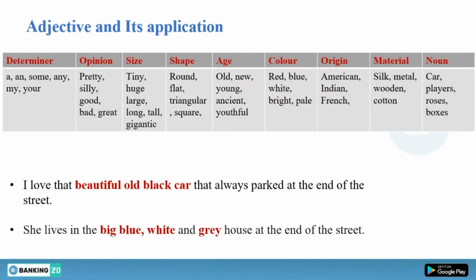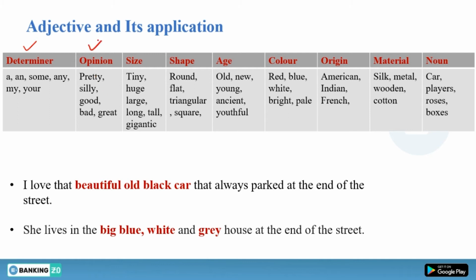Okay, now we have this concept. Whenever you have more than one adjective in your single statement, then this should be the sequence. First of all, at the first place, you have to use determiner, like a, an, some, any, my, your. All these things are determiners. A and an are also called articles, but determiners determine your noun, so we call them determiners as well.